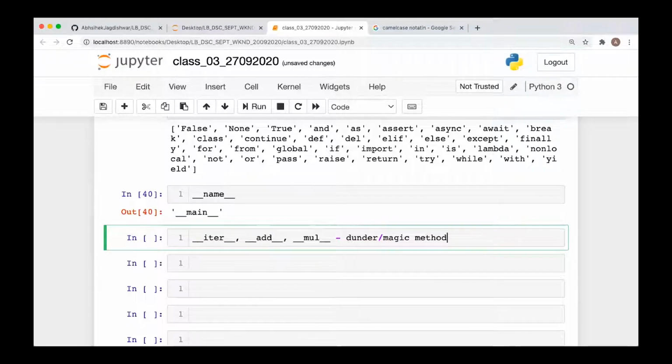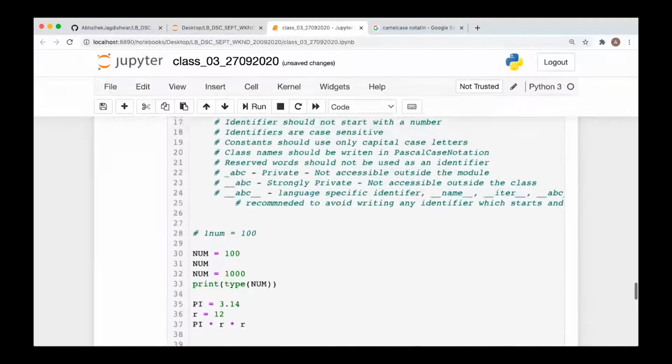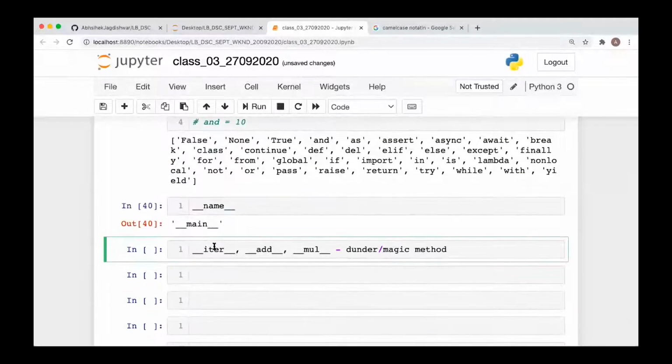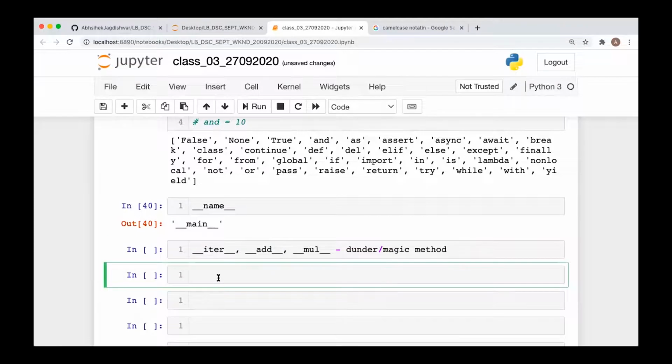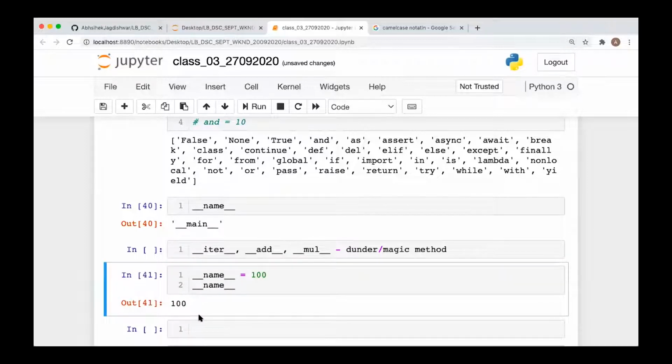They are called dunder methods or magic methods, and they are used for special purposes in these special cases. So if you use these names as your identifier, then you are probably changing the internal properties of those dunder methods, which you should avoid as a programmer. Why? Because if you change it, then for whatever purpose they are defined, we will not be able to get that. For example, if you write double underscore name double underscore is equal to 100, and then print double underscore name double underscore, it will not give you main now. It is now going to give you 100, because now it is set to 100. So it is not giving you the internal properties.